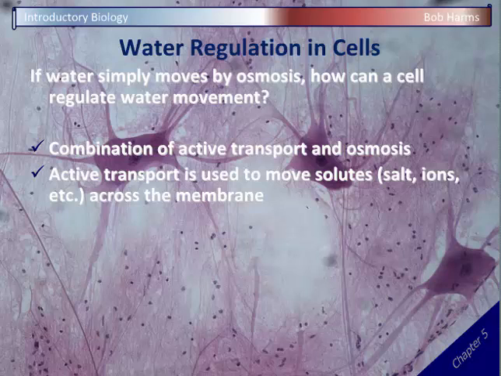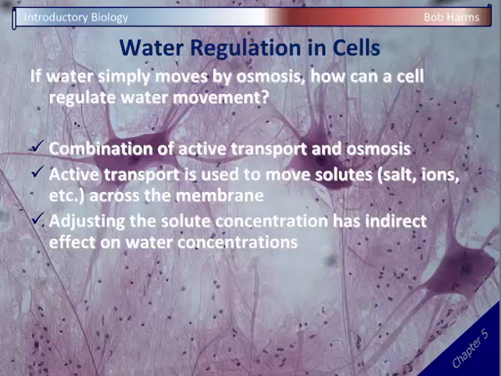So, for example, if a cell had to move water, it would first start by active transport of solutes, typically salts, and it would pump salts across the membrane. And by pumping those salts, that changes the solute or the salt concentration, which we know indirectly is also going to change the water concentration.